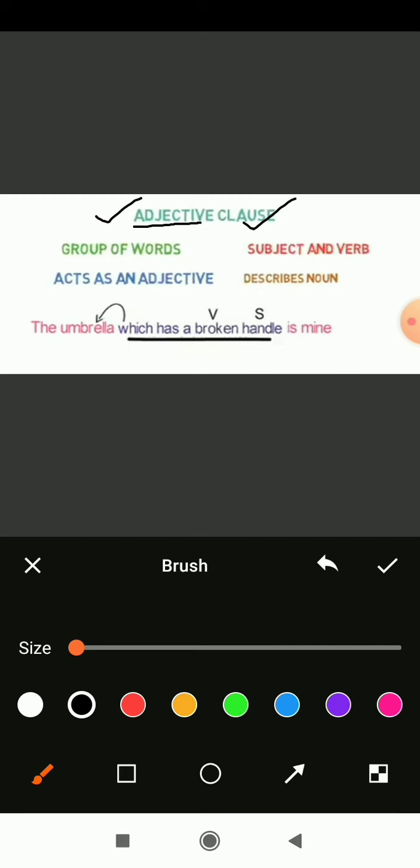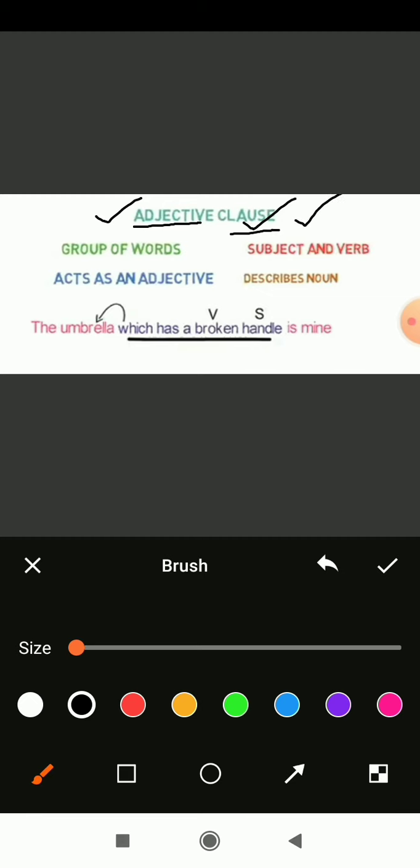So what is a clause? As we discussed, a clause is a group of words with a subject and verb combination. Clauses are divided into two parts, dependent and independent. In dependent, we have already discussed the noun clause, and now we are discussing the adjective clause.